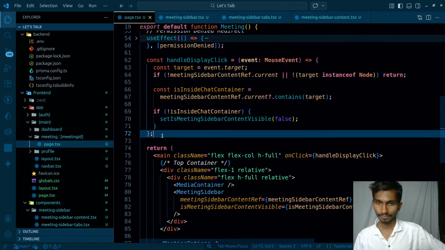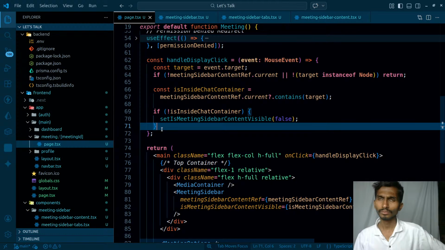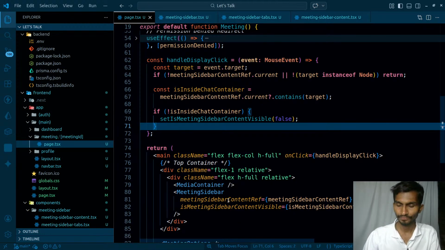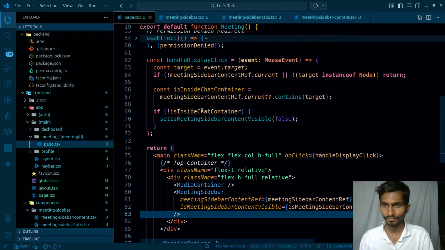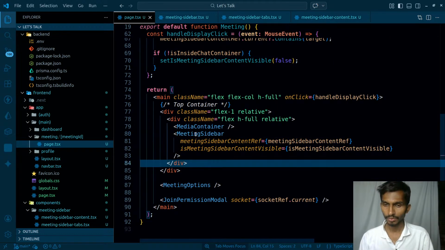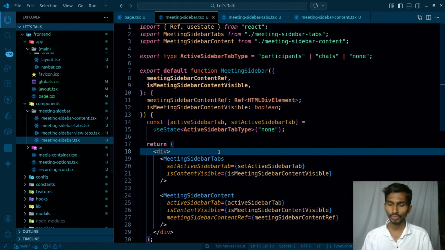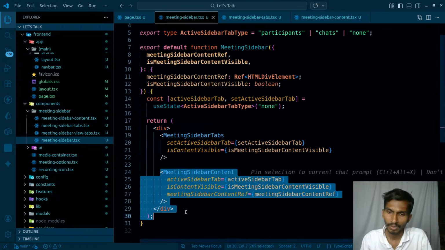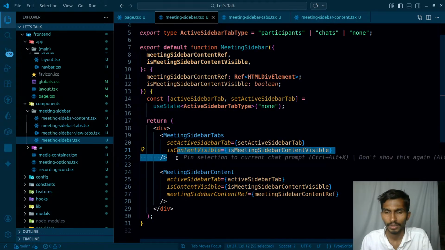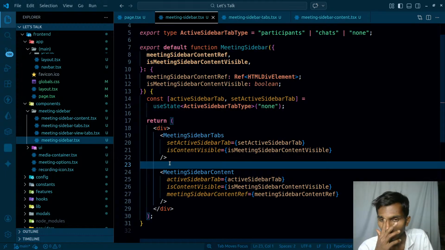And the next thing, meeting sidebar, meeting sidebar container. Okay, so inside meeting sidebar I have these two things, and if I'm clicking on this one, it should not disappear. If I click anywhere else apart from this one, it should disappear. And one more thing, if I click on this one, it should just simply skip this, and that simply means I can maintain a state.